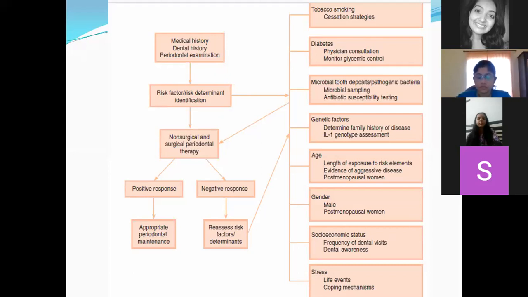From periodontal examination, you will determine the local factors, the status of the gingiva, and the status of the periodontium, and accordingly you will determine the risk factors. For example, diabetes mellitus is one of the risk factors I have identified in this particular patient XYZ. So for risk determinant identification, you have to scrutinize all three: medical history, dental history, and periodontal examination. For example, if a person smokes tobacco, you have to put them on cessation strategies: ask, assist, advise them to cease that habit.